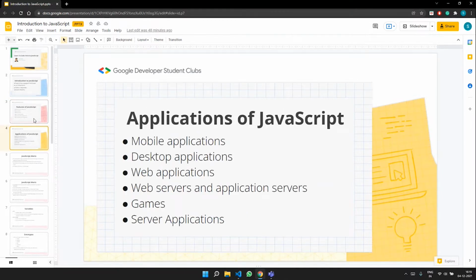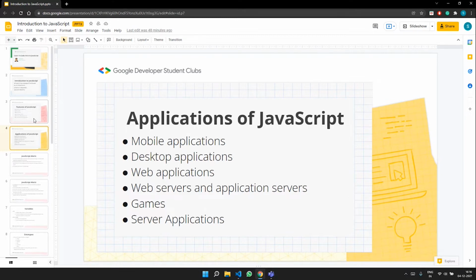Now I'll be talking about applications of JavaScript. So again, you can see even in the application, it is really dominating. So we have mobile applications. Mobile applications are basically built to be standalone apps, right? Which is void of any web-based context. So you can build standalone apps with JavaScript as well.